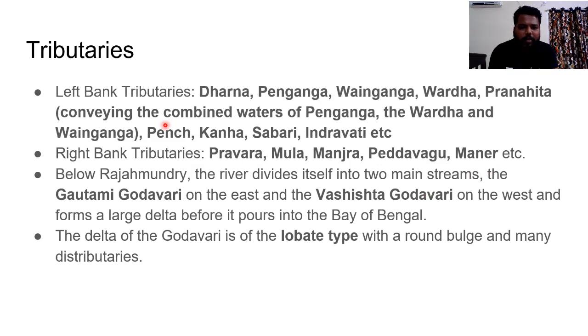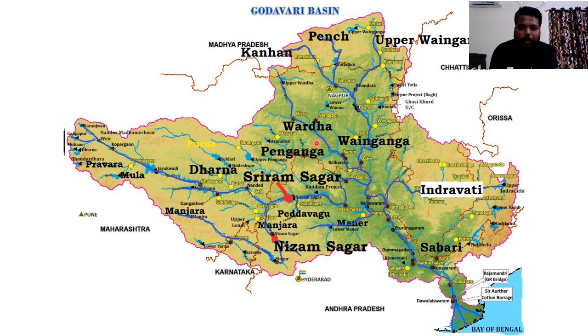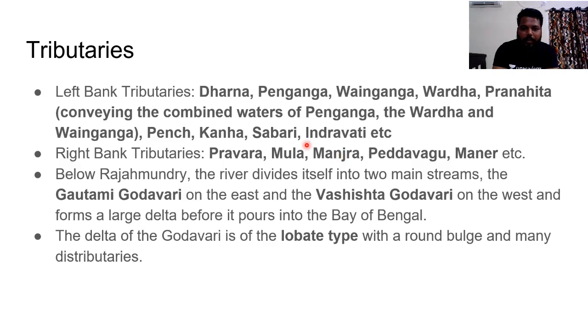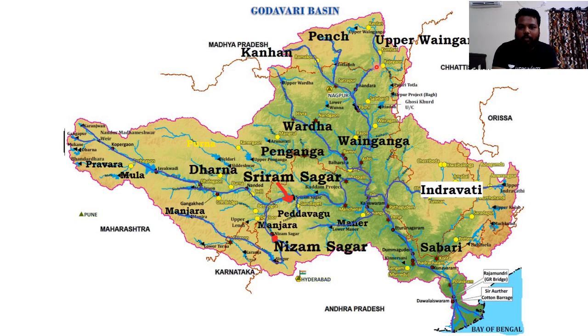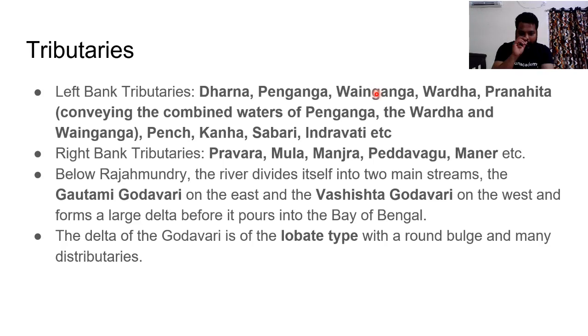If you see the left bank tributaries, do remember them, they are highly important. Dharna, Penganga, Venganga, you can see here, Dharna, Penganga, Venganga, Wardha and Pranahita. You won't find any river called Pranahita on its own. So where has the Pranahita come from? Simply the combination of Wardha, Penganga and Venganga. The combination of these three river streams we call the Pranahita river. Done. And you will find the Pench river, Upper Venganga, Kanhan, Sabari and Indravati. These are the important left bank tributaries.